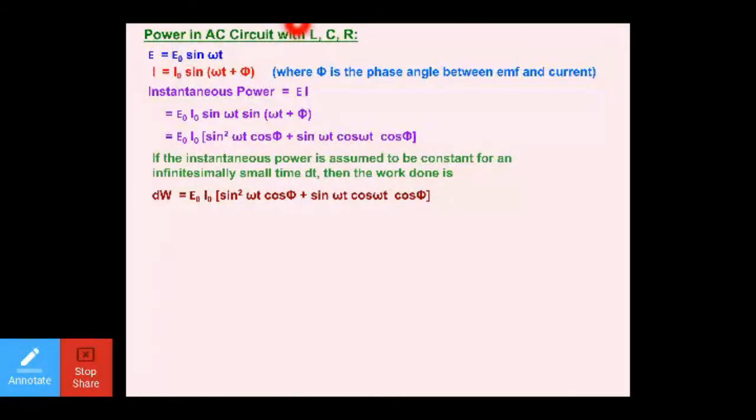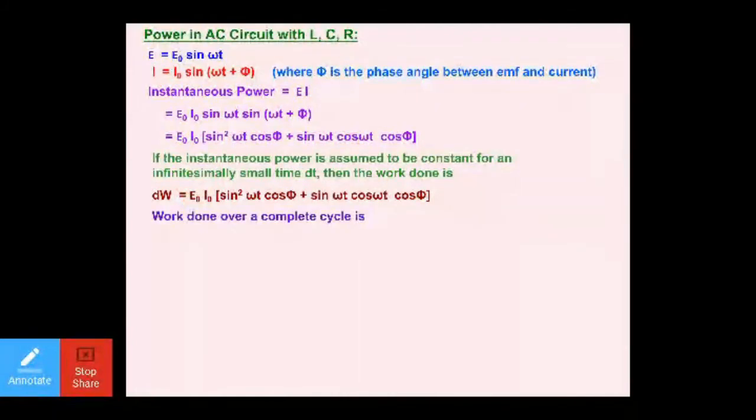So depending upon the two, you already know power is equal to VI or EI. So I'm placing here the value of both of them. That is E naught sin omega t multiplied by I naught sin omega t plus phi. Now by simplifying this trigonometrically, sin omega t as it is, sin omega t plus phi, you can write the sin A plus B formula here, sin A cos B plus cos A sin B, and you will be getting this expression as the final expression.